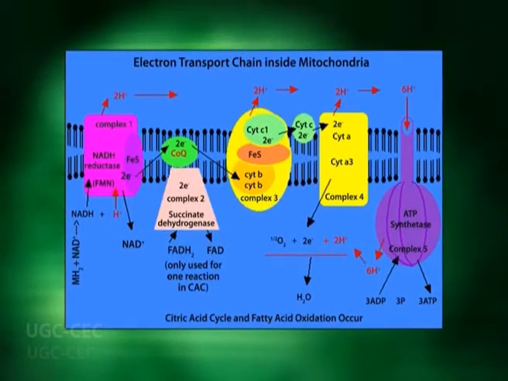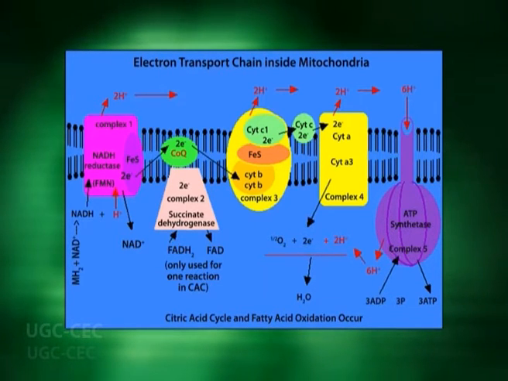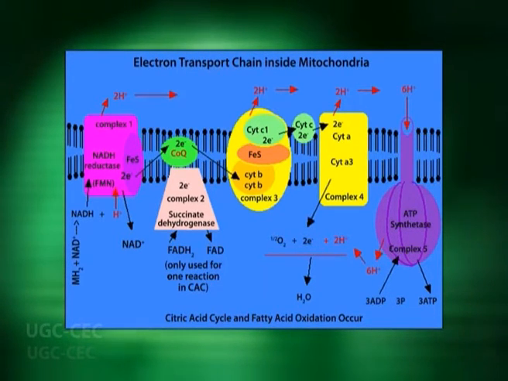The complex then transfers the electrons of its reduced coenzyme FADH2 through its iron sulfur clusters directly to coenzyme Q.